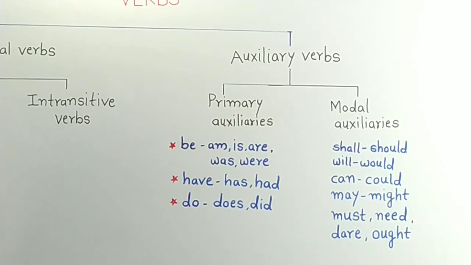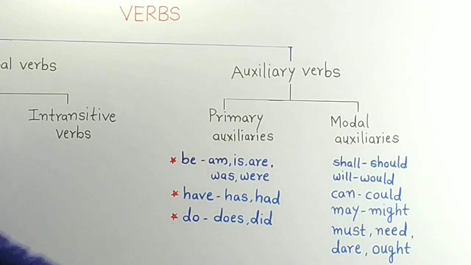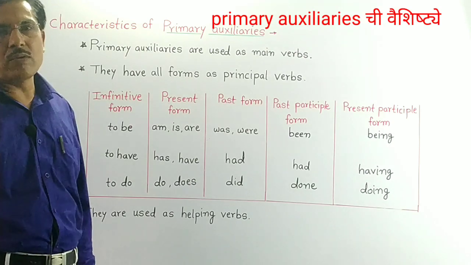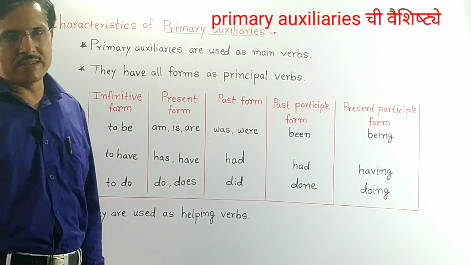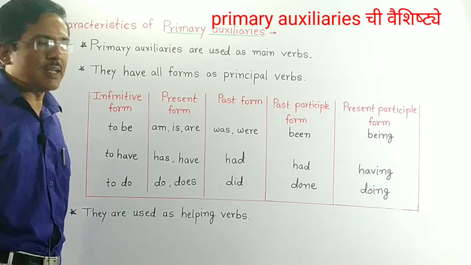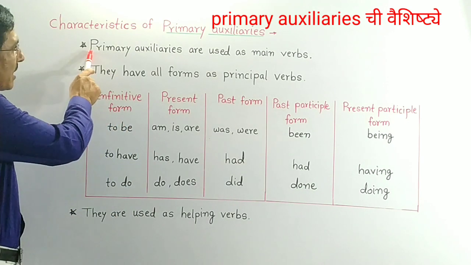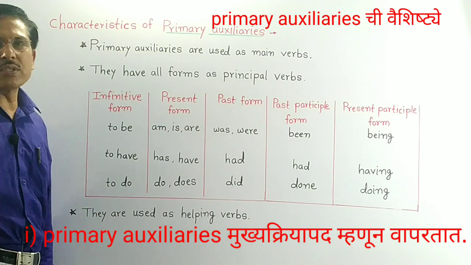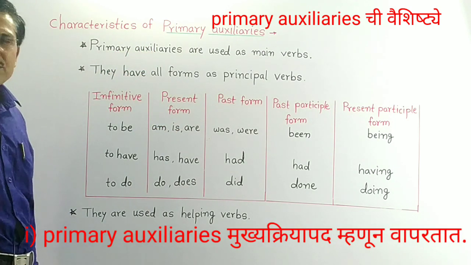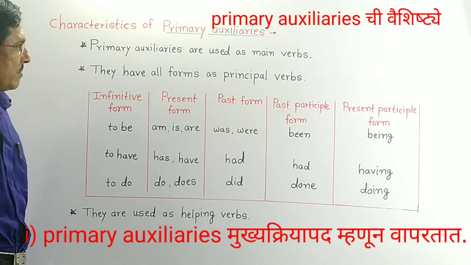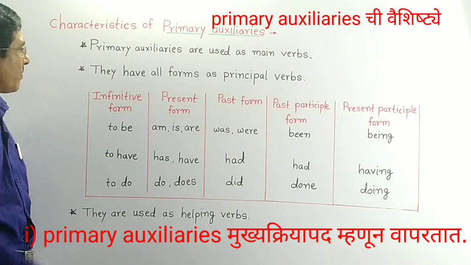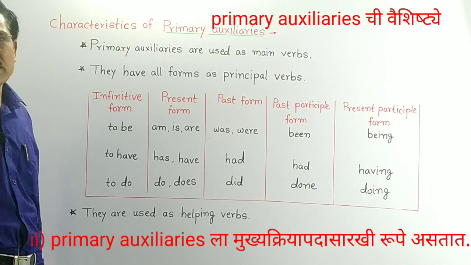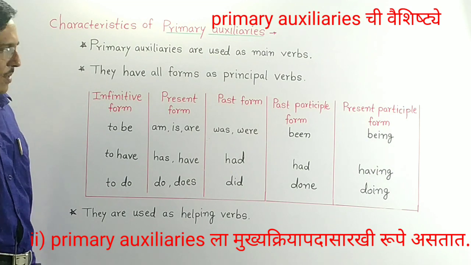Now first we are going to learn about primary auxiliaries. Friends, all the primary auxiliaries have some common characteristics. Let's see what are their characteristics. First characteristic is primary auxiliaries are used as main verb. They are used as principal verb. What is the second characteristic? Primary auxiliaries have forms as principal verbs.